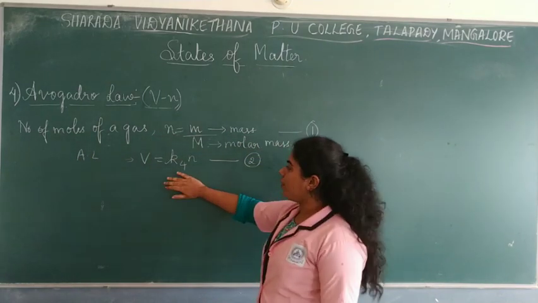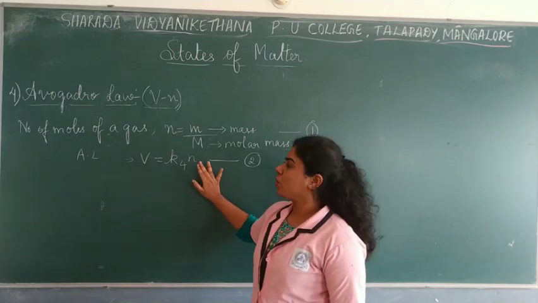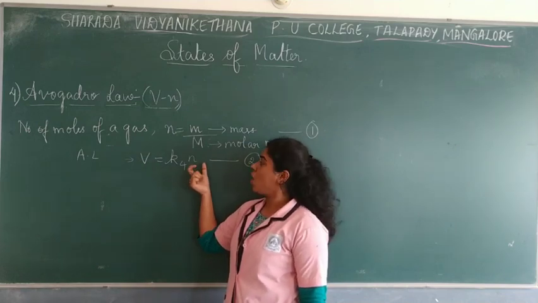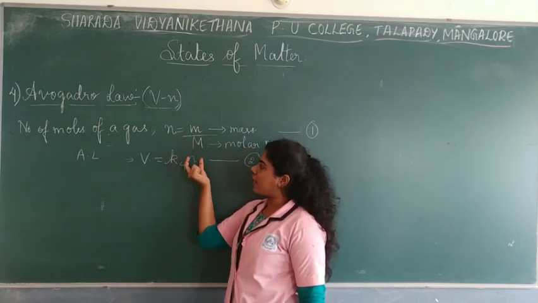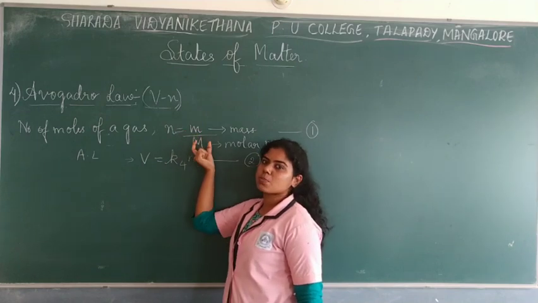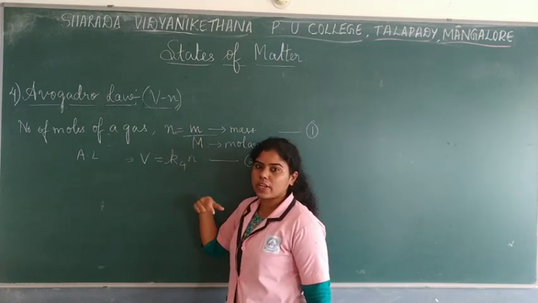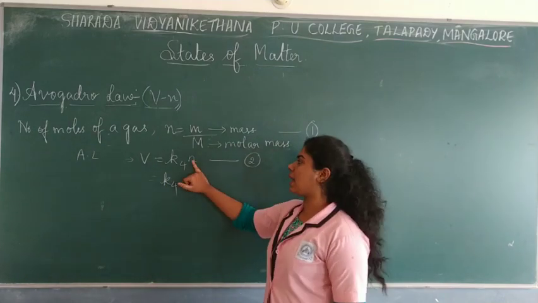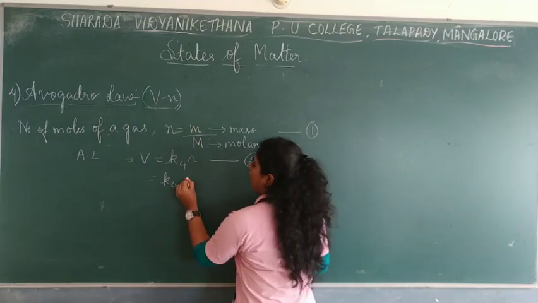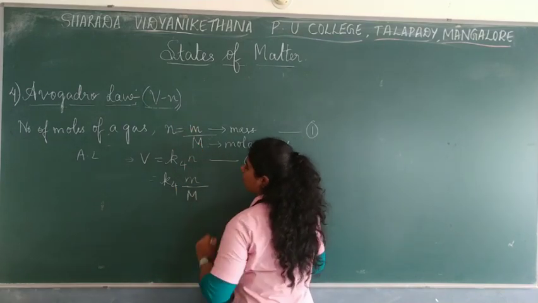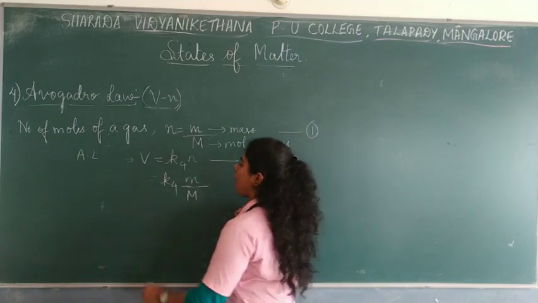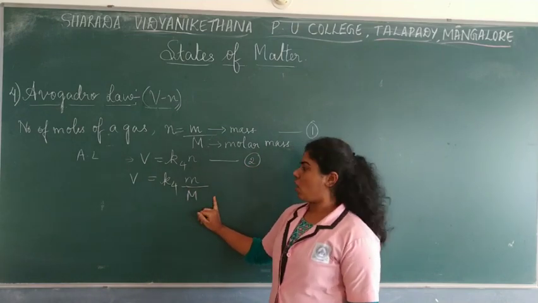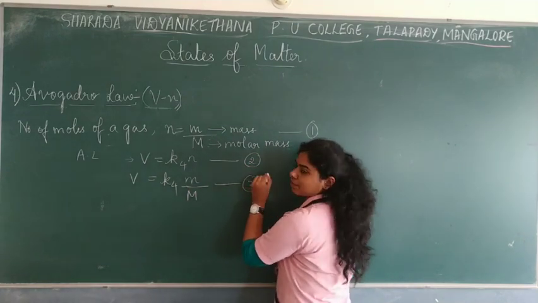Done. Now when you look at this equation, you see that this N is present over here. That means number of moles of a gas. So you can also substitute this value as m by M, which is mass by molar mass, right? So we can substitute it over here too. So we write it as K4, and now I replace n by m divided by capital M, mass by molar mass. And on the left hand side, you have volume is equal to K4 into m by M. Right. Now take it as equation 3.